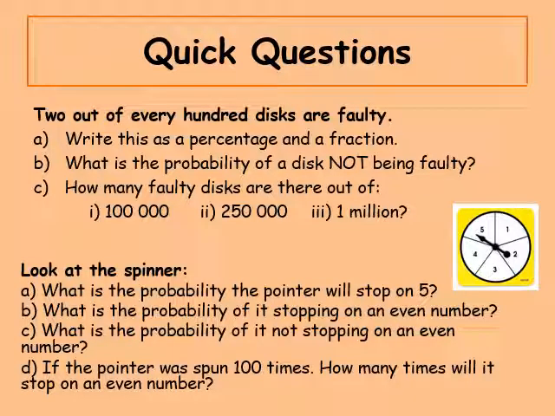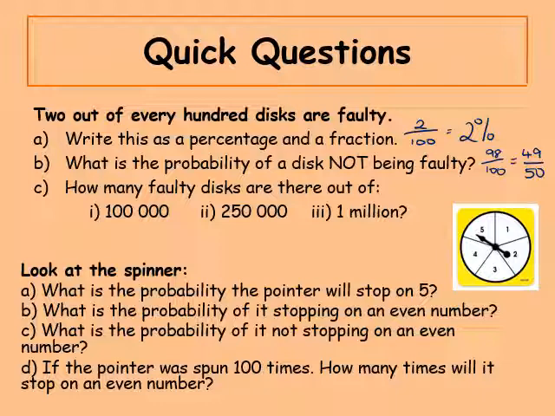Okay, 2 out of every 100 discs are faulty. Write this as a percentage and as a fraction. So as a fraction, first of all, that is 2 out of 100, which can be written as 2%. What is the probability of a disc not being faulty? Well, if 2 out of 100 are faulty, then that means that 98 out of 100 are not faulty. And we can simplify that fraction to get 49 out of 50.